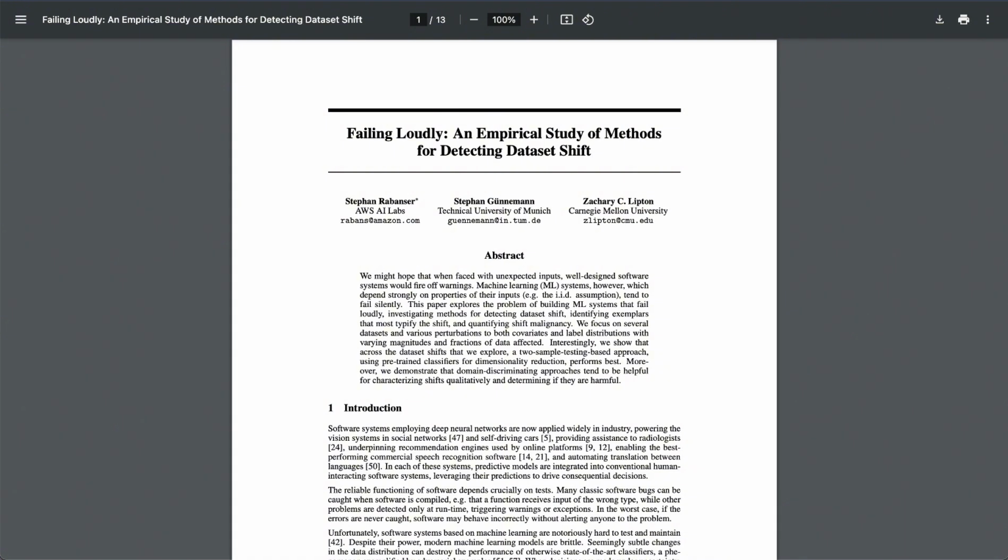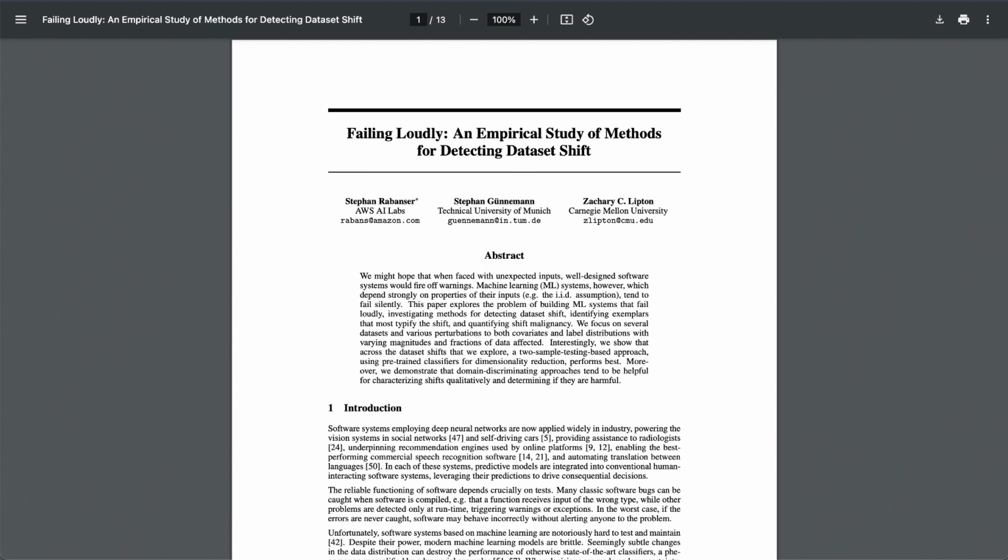Exactly. Now, remember those domain classifiers we talked about? The data detectives? Yes. Oh, yeah, the ones that help us understand how the data has shifted. Yeah. So the research shows just how powerful they can be. They used domain classifiers to actually visualize the different types of shifts they introduced in their experiments. Wait, so we can see the shift happening? You can literally see the difference between the source and target distributions. It's not just numbers and statistics. You can visually grasp what's changing.